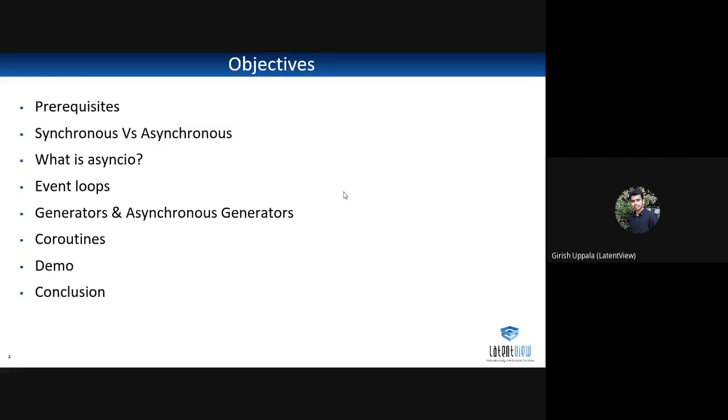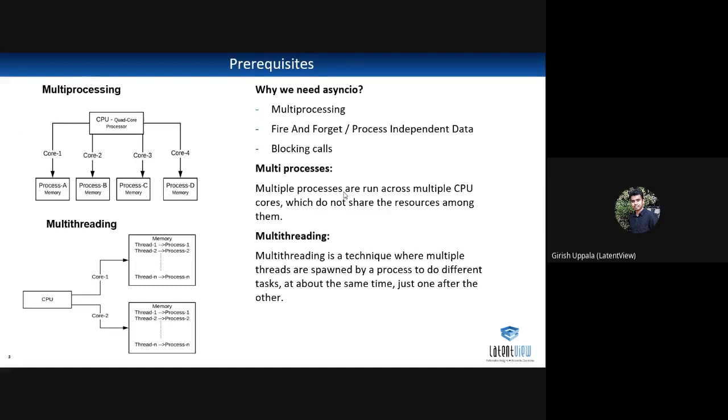So let's start with the first one, that is prerequisites. Before going into the prerequisites, we need to know why we need this asynchronous process. We use the asynchronous process when we are doing multiprocessing, or any fire and forget process on independent data, and blocking calls. In the sense, when you are working with IO devices or network related things, there may be some block time because they respond very slowly. So we call them blocking calls.